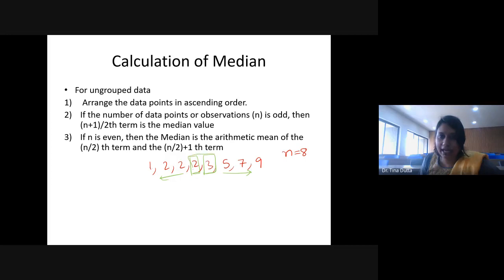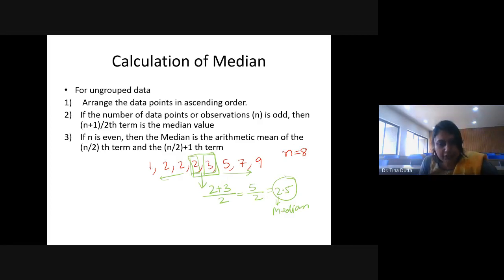Now I cannot have 2 medians, so that is why I need to calculate the average, or arithmetic mean, of these two central values. These two middle values, I have to calculate the arithmetic mean. So what is the arithmetic mean? You just have to add them. 2 plus 3 divided by 2. So this is 5 divided by 2, which is 2.5. So here 2.5 is the median. Alright.